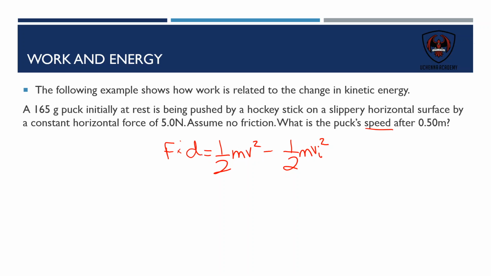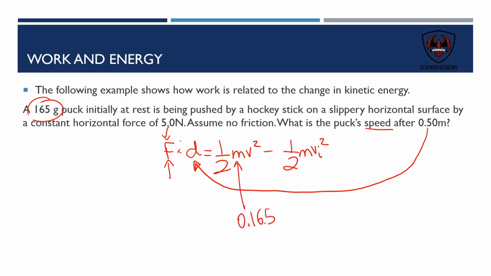The question gives us the force, it's 5 newtons. It tells us the distance, 0.5 meters. It gives us the mass, 165 grams. Now make sure that you convert that to kilograms, because that's what the formula requires us to do. It asks us for final velocity, right? It asks us for the final speed.